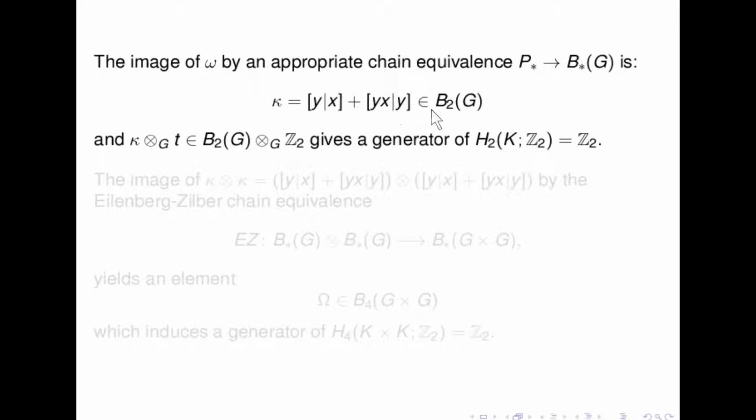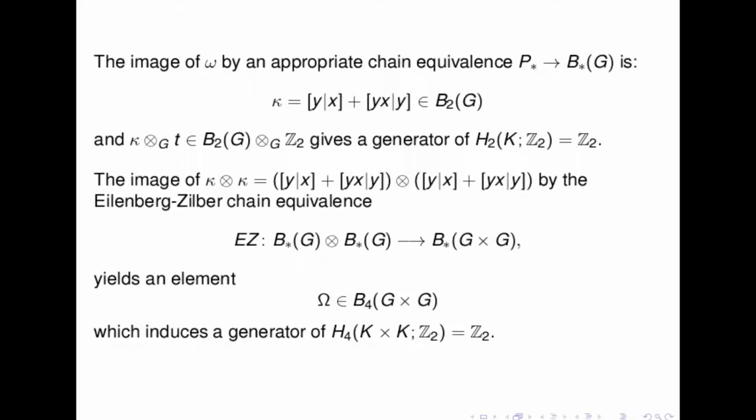And we get this element in the second stage of the bar resolution, which gives the generator of the Z2 top class of K. And now we can use the Eilenberg-Zilber equivalence to have a representative of the top class of K cross K. So this will be just the image of K tensor K, where K is this element here, corresponding to our cycle, okay? And the image of that by the Eilenberg-Zilber map.